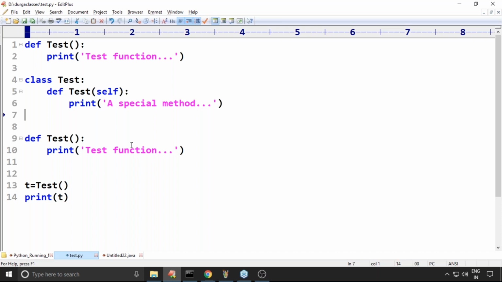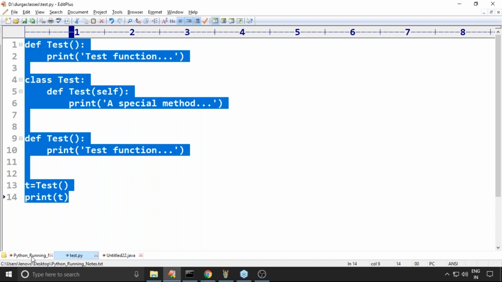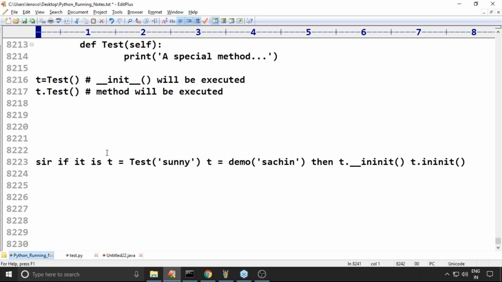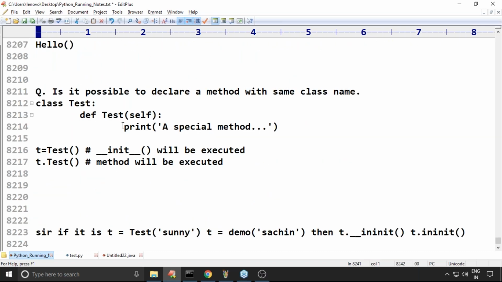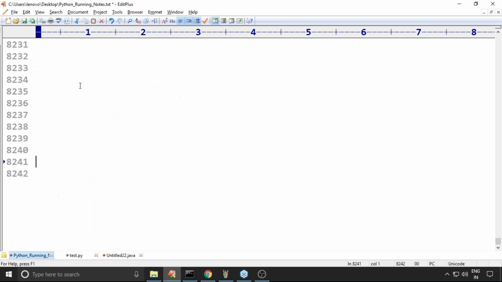Clear, right? So that's it. This is about how we can declare, and the various important conclusions related to the constructor. Let me go to the next scenario. Very important, sir. More time we already spent here.